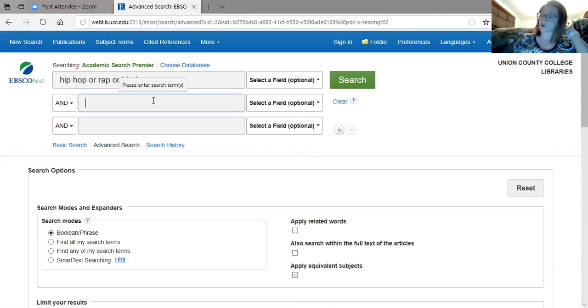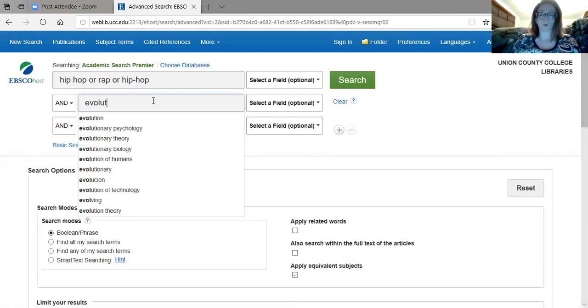And we also wanted to talk about the evolution. The more terms that you put in, the better the search is going to be. The more vague you are, the broader it's going to be. The less vague, the better sources that will pop up and accumulate for you.